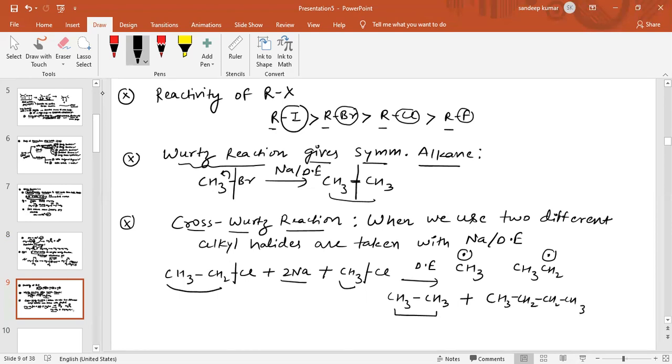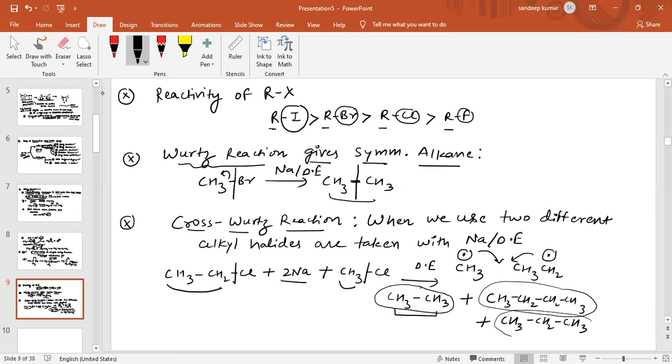Another possibility is that these two free radicals combine, a cross combination, and the product obtained is CH3CH2CH3. So basically in cross Wood's reaction, when we use two different alkyl halides, a mixture of products is obtained: one is CH3CH3, one is butane and one is propane.